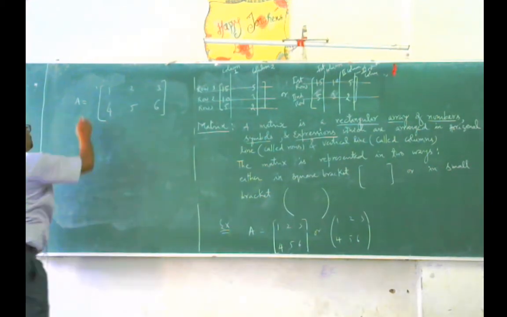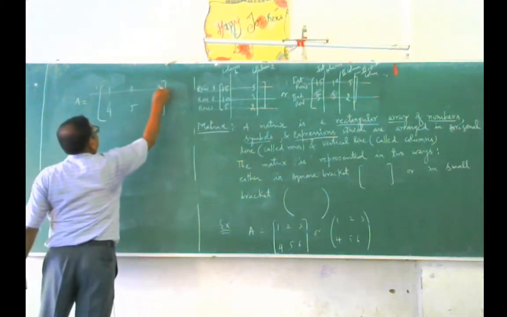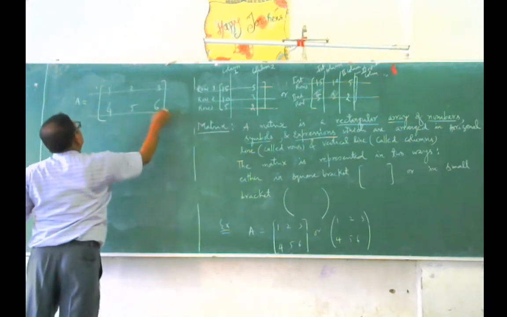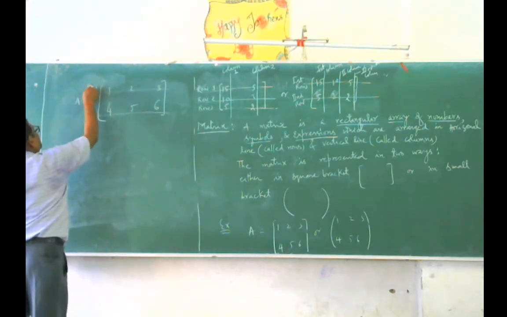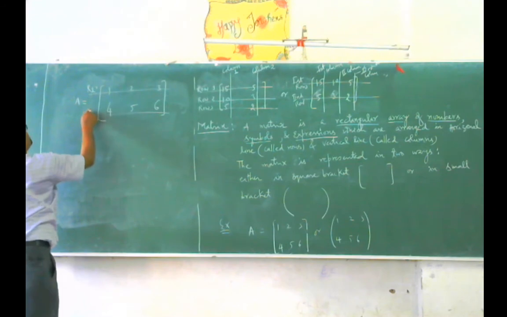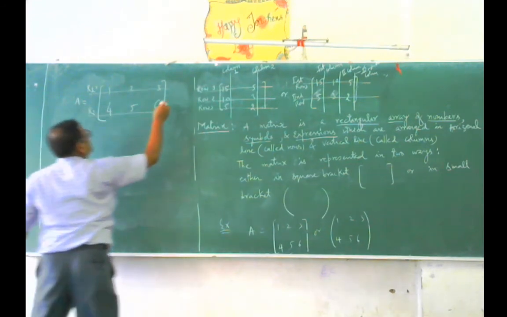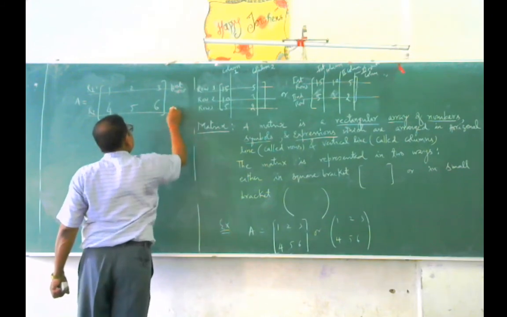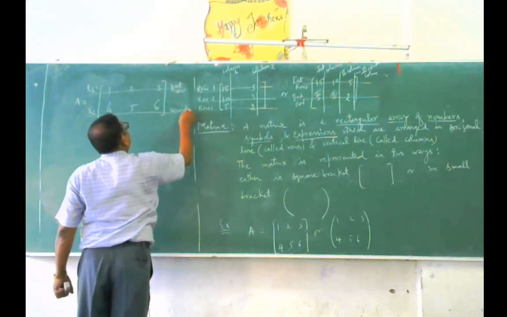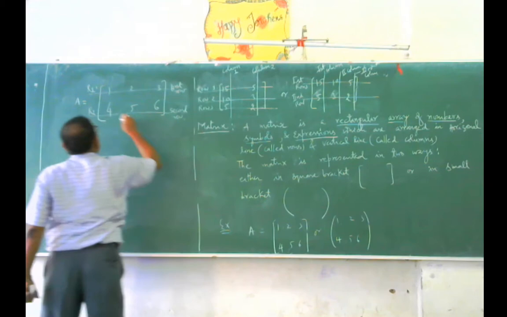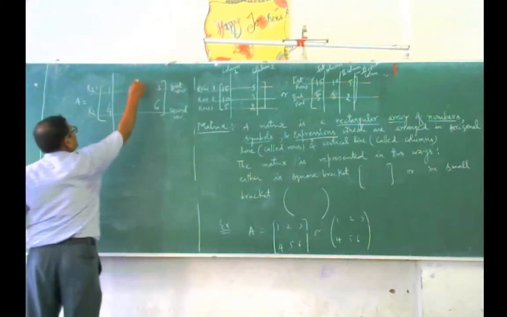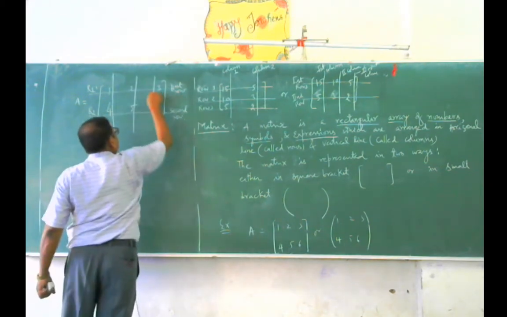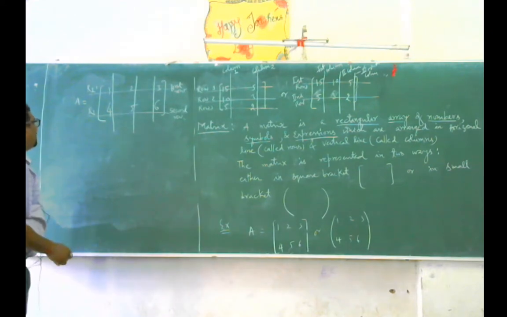There are two horizontal lines. This is the first row, R1. The second row is R2. And the information is also given in vertical lines.